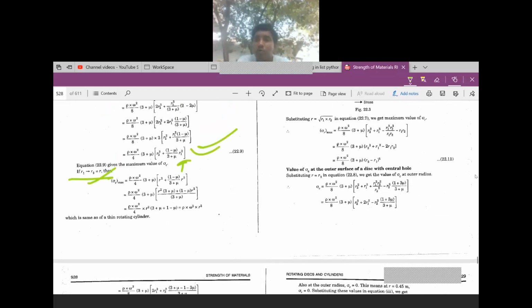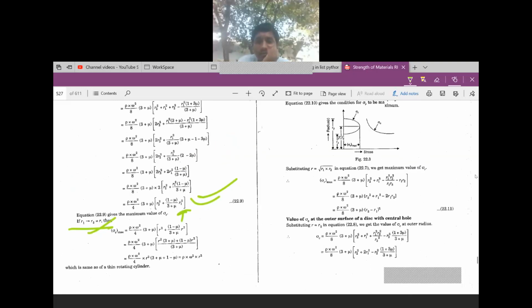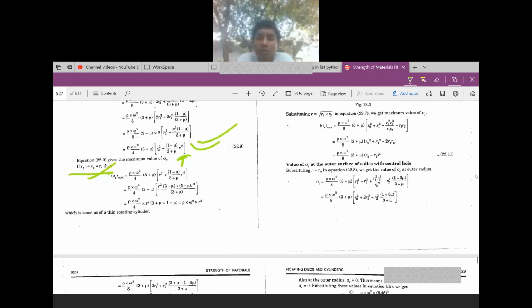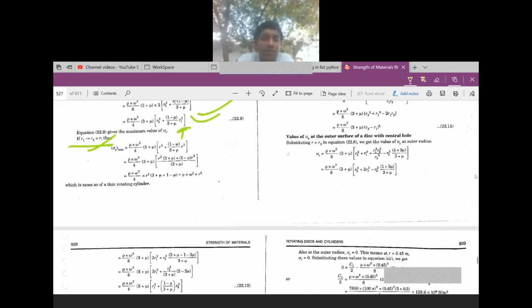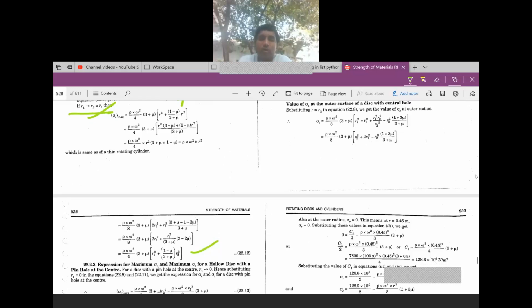The value of sigma c at the outer surface of a disk with a central hole is another condition. It is rho omega square by 4 into (3 plus mu) r1 square plus (1 minus mu) by (3 plus mu) into r2 square.